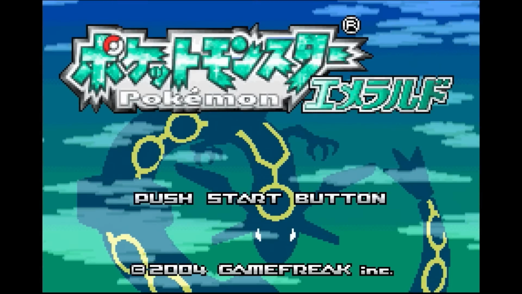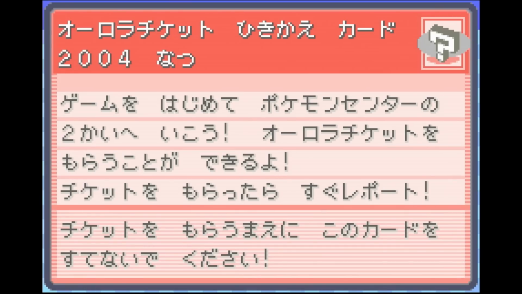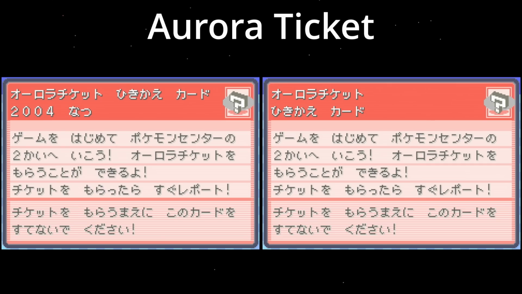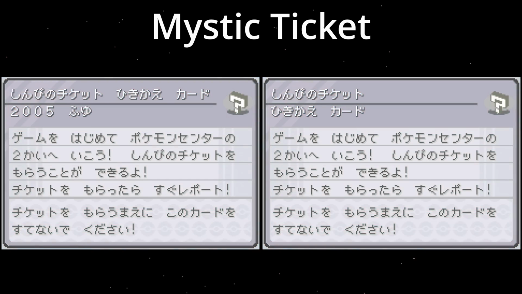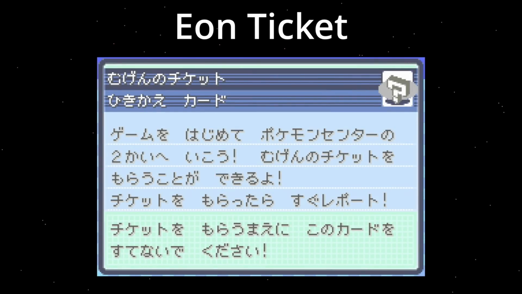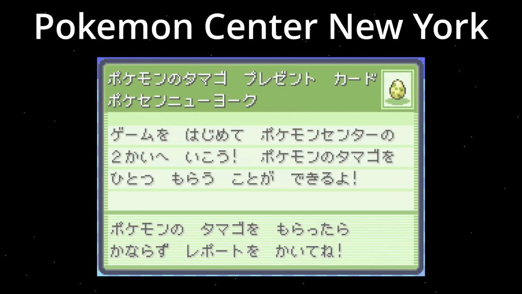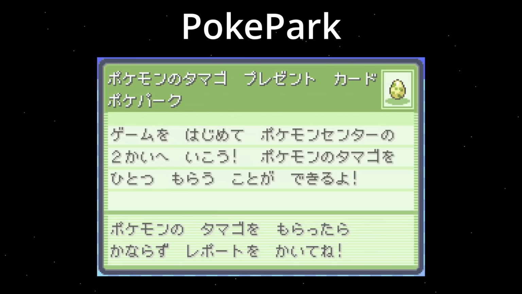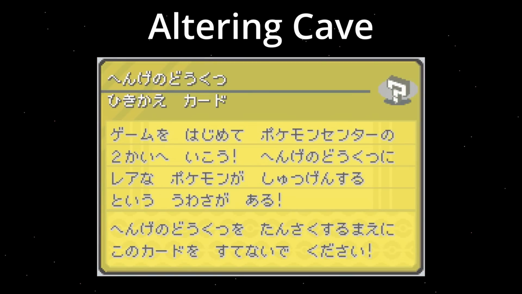Let's start with Japanese. As you might know, for Japanese, most of the events have already been released officially. These were changed a little bit to make sure there's no date on it anymore. Besides that, we also have some custom ones of course, like the Eon ticket. The 3 egg events with our new headers for each event. And lastly the altering cave.